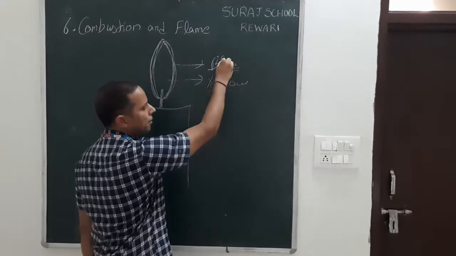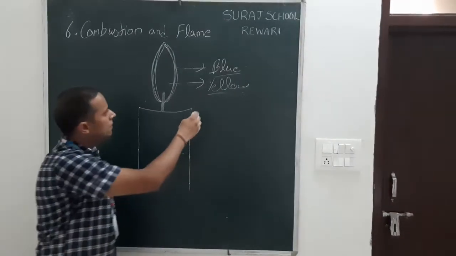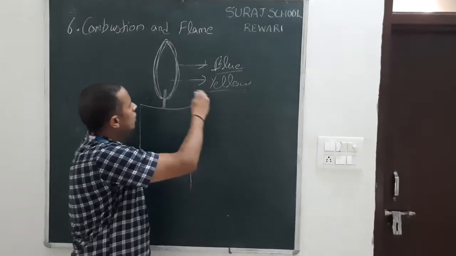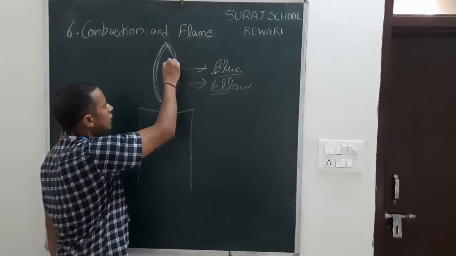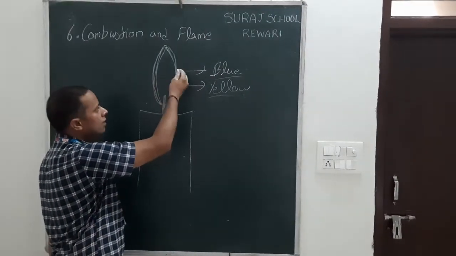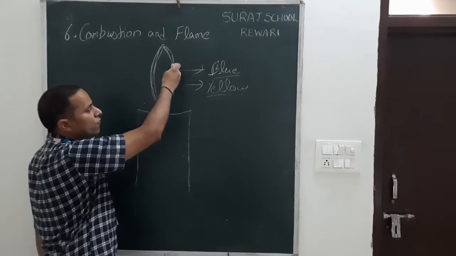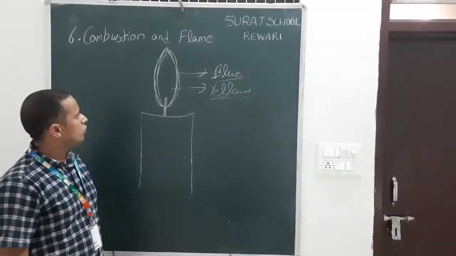This is complete combustion. This is incomplete combustion. In this incomplete combustion, a yellow substance is produced because the oxygen present is not in sufficient quantity inside the blue flame, because the blue flame already uses the maximum amount of oxygen.